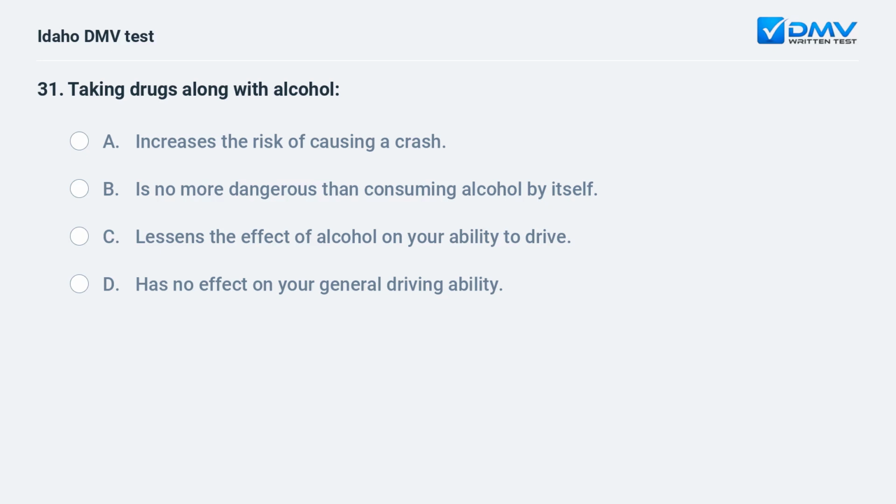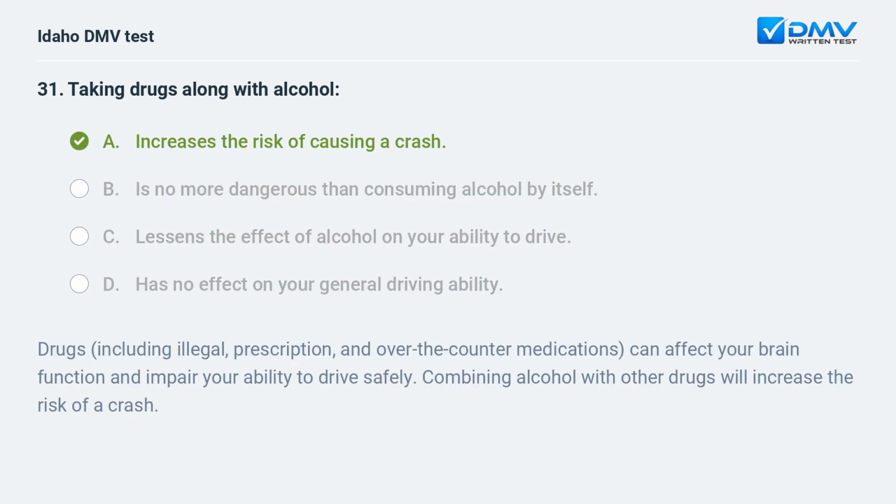Taking drugs along with alcohol? A. Increases the risk of causing a crash. B. Is no more dangerous than consuming alcohol by itself. C. Lessens the effect of alcohol on your ability to drive. D. Has no effect on your general driving ability. A. Increases the risk of causing a crash.